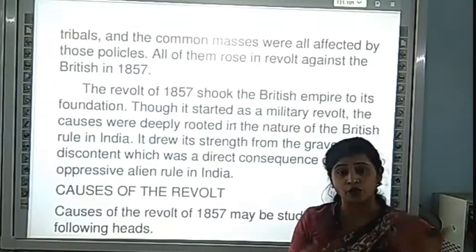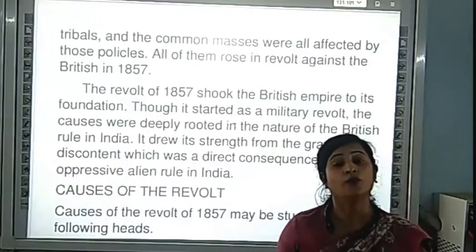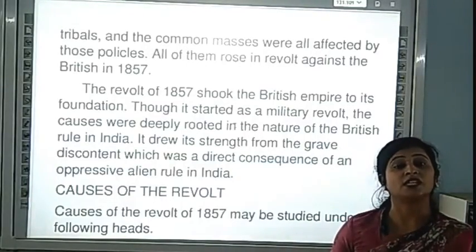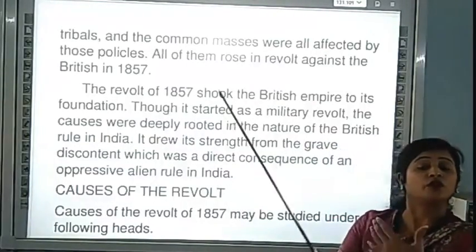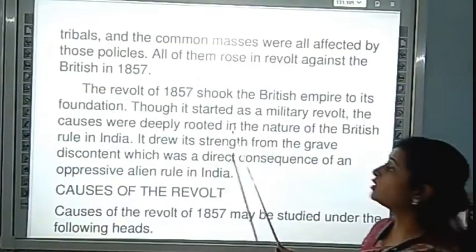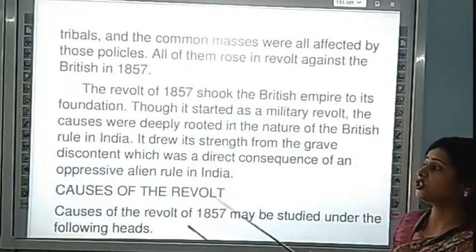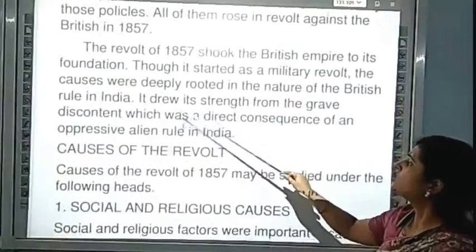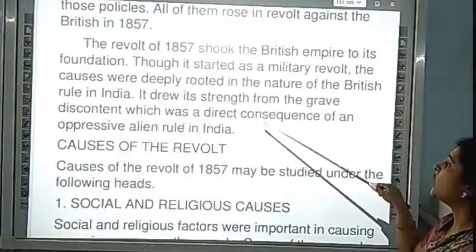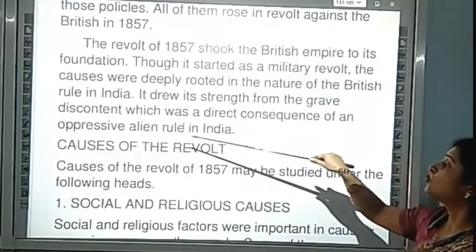This means we did not start a revolt over one or two disappointments or one or two policies. We were observing them. They ruled us, changed their policies, and used different policies to dominate the Indians. Seeing this, all the Indians came together and started the revolt against British rule in India. It drew its strength from the grave discontent which was a direct consequence of oppressive alien rule in India.